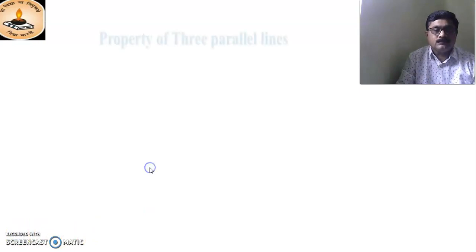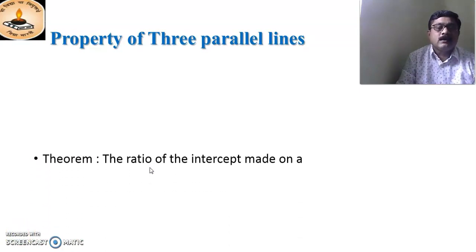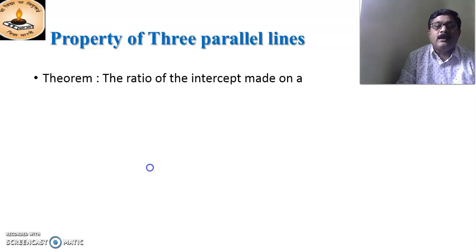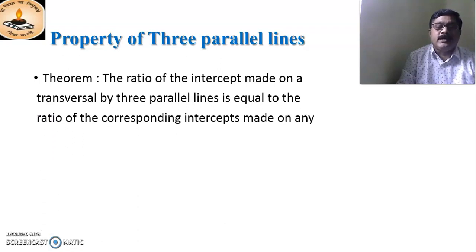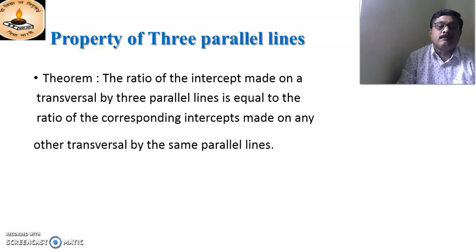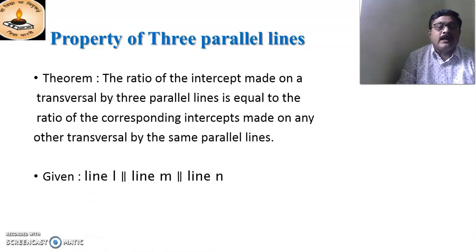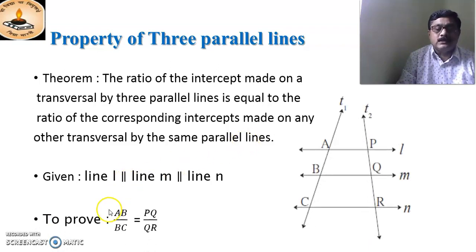Now, the property of three parallel lines. The ratio of the intercepts made on a transversal by three parallel lines is equal to the ratio of the corresponding intercepts made on any other transversal by the same parallel lines. Line l is parallel to line m and parallel to line n, meaning all three are parallel to each other, so AB by BC is equal to PQ by QR.